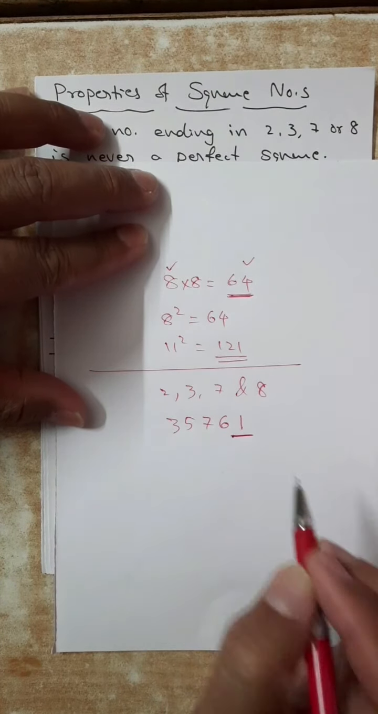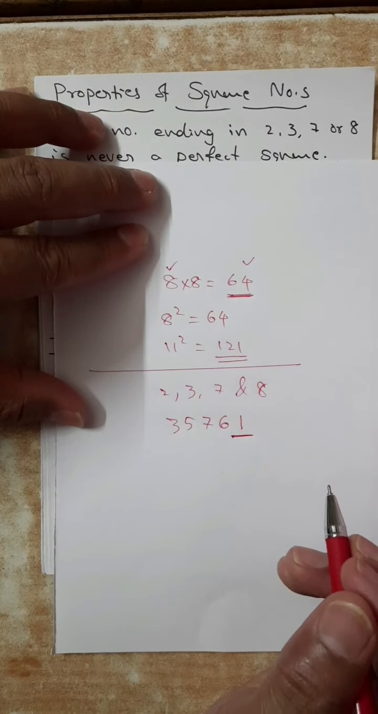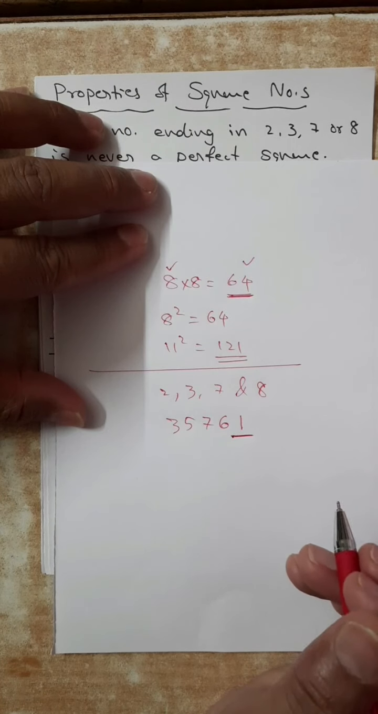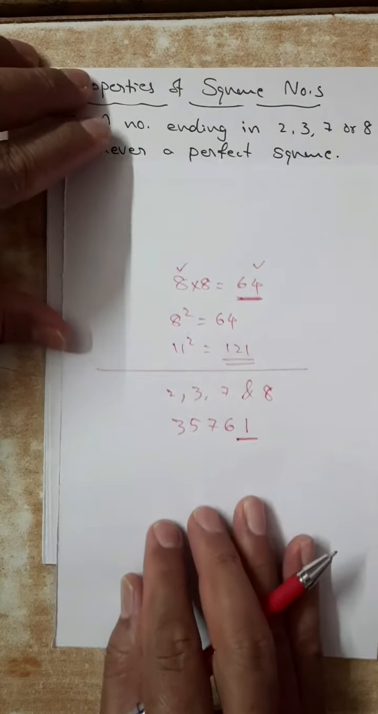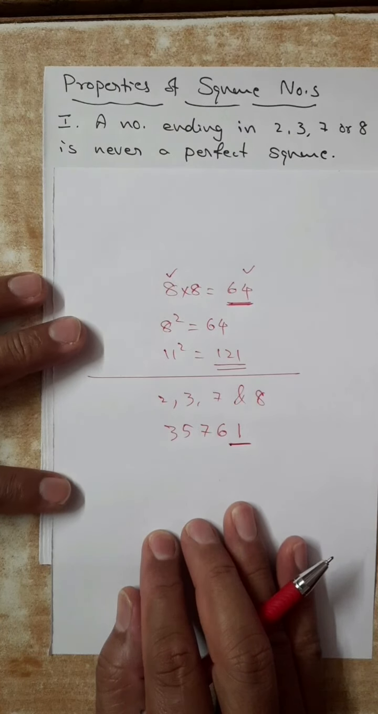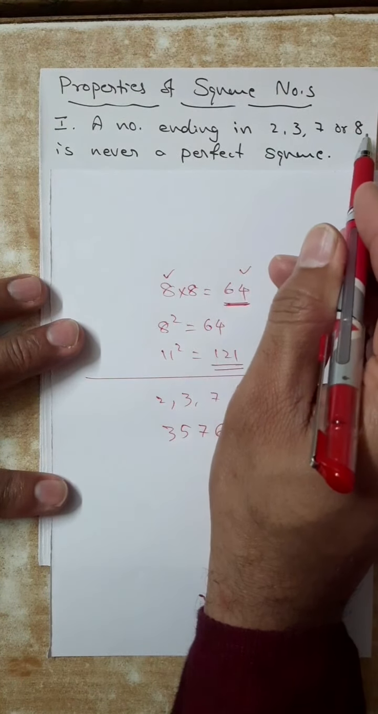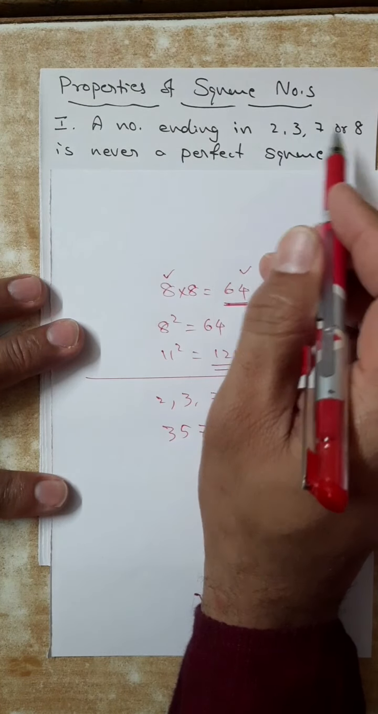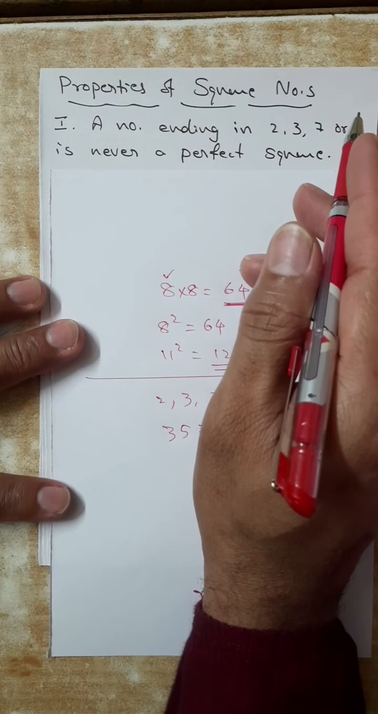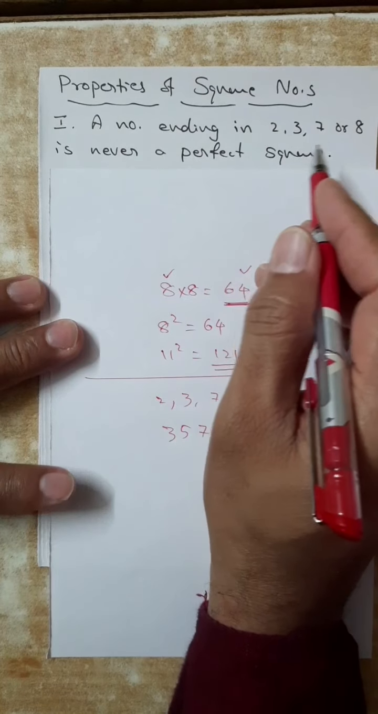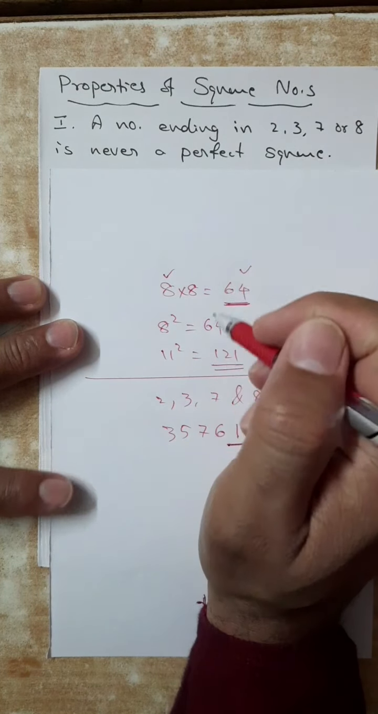Now, is it a perfect square? Can you say yes, it is a perfect square? No, because our property says that numbers ending with these four digits cannot be a perfect square. The property is not saying that others will be perfect squares. That we have to check ourselves.